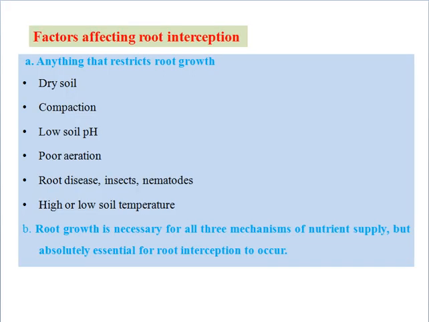And factors affecting root interception. There are different factors which affect the mechanism of root interception, like root growth, dry soil, compaction, low soil pH, poor aeration, root disease, insects, nematodes, and high or low soil temperature. And the second one is that root growth is necessary for all three mechanisms of nutrient supply but absolutely essential for root interception to occur.